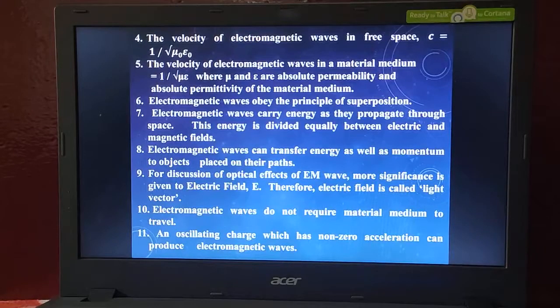Homogeneous means the density of the medium has to be the same. If the density of the medium is the same, the electromagnetic waves always travel in a straight path. If the density varies, the direction of propagation of the electromagnetic wave also changes. These are the basic properties of electromagnetic waves. Only 4 points are needed if they ask for 2 marks.